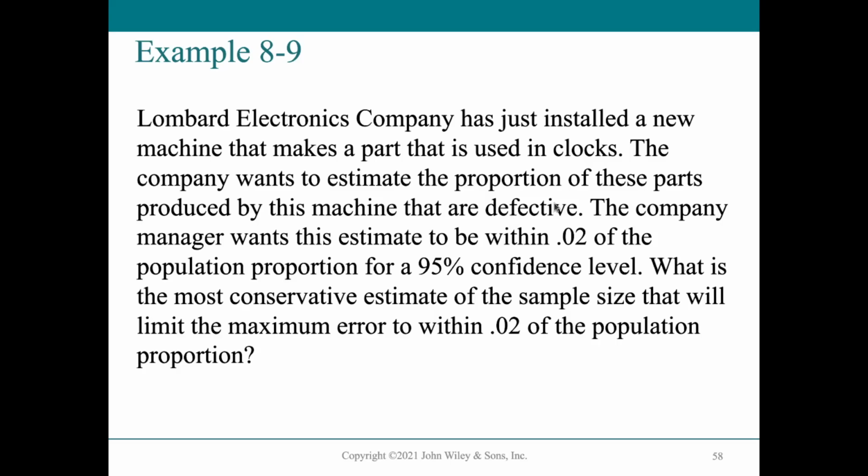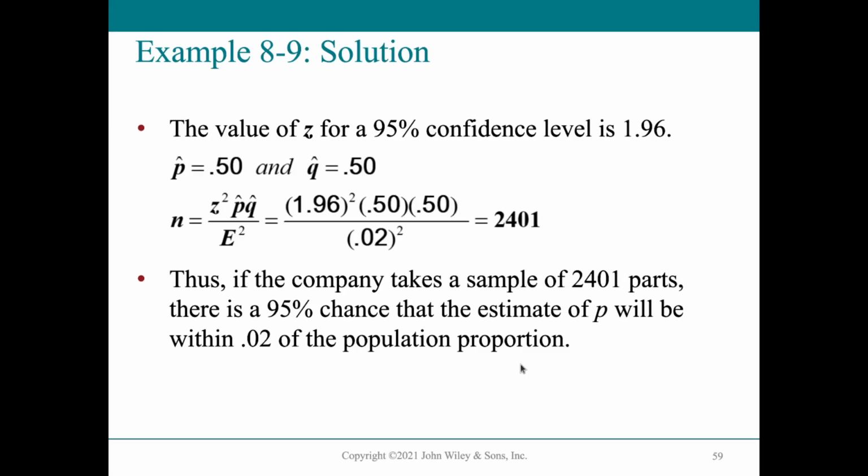So let's have this example. Lombard Electronics Company has just installed a new machine that makes part that is used in clocks. The company wants to estimate the proportion of these parts produced by this machine that are defective. The company manager wants this estimate to be within 0.02 of the population proportion, that's our E, for a 95% confidence level. So what is the most conservative estimate of the sample size that will limit the maximum error to within 0.02 of the population proportion?